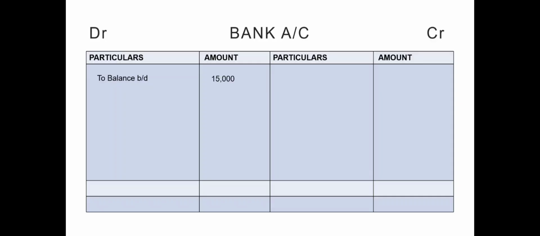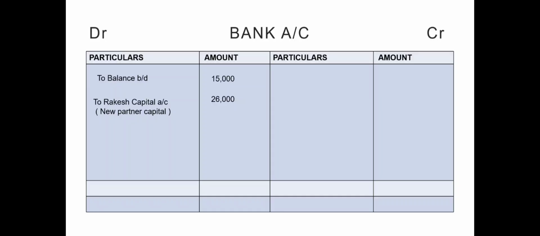Now here in this firm, the new partner brings in capital. So all the changes that are taking place to the bank should be brought down to the bank account. So now here the new partner comes in. The new partner is Rakesh. So he brings in capital, rupees 26,000. So when it comes in, we write it on the debit side as to Rakesh capital account, the capital of the new partner, 26,000.